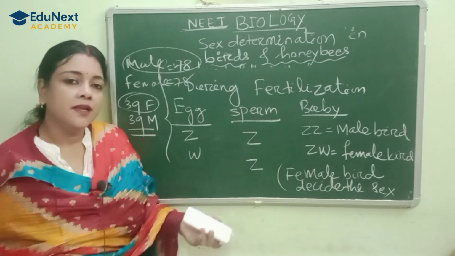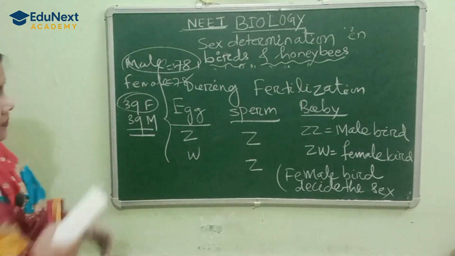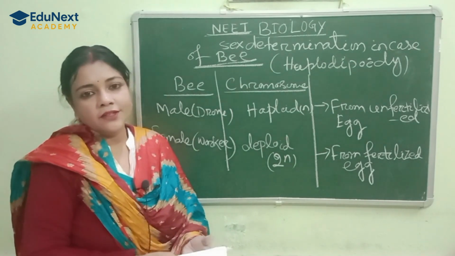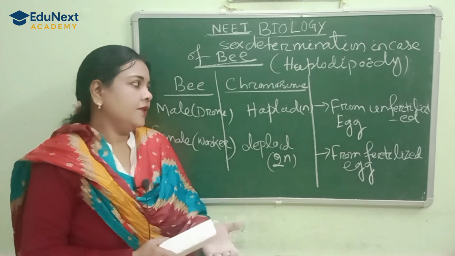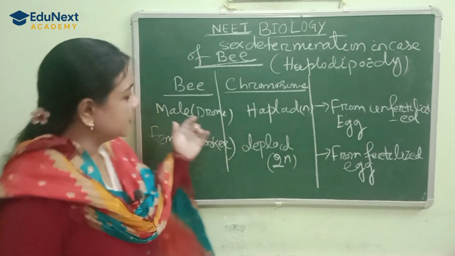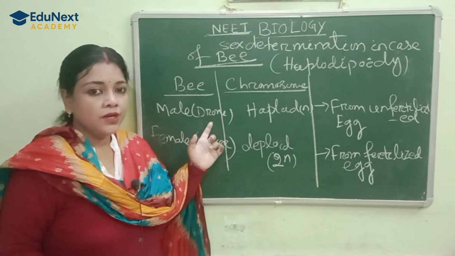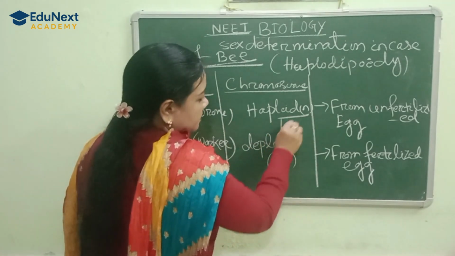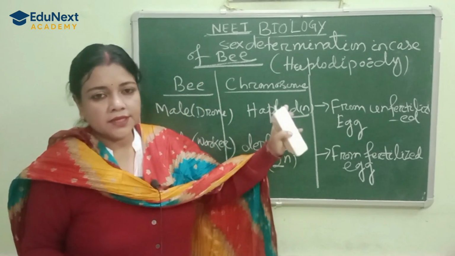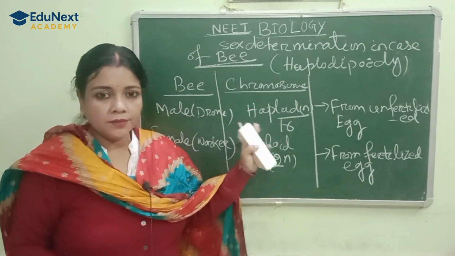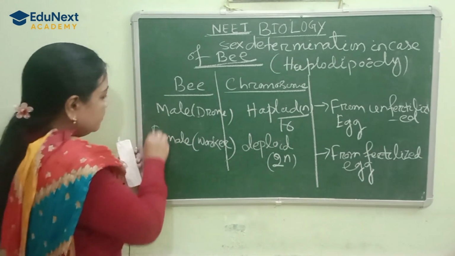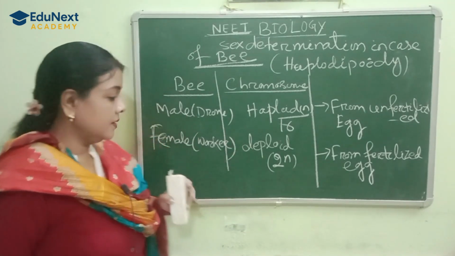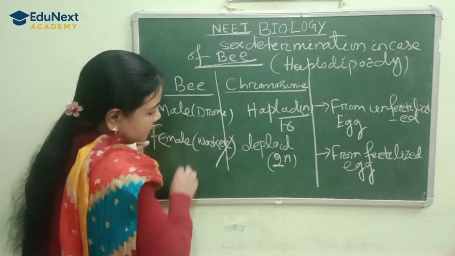Now let us discuss how sex is determined in honeybees. Honeybees have males and females. The male honeybee is known as the drone. The male bee is haploid in nature, with 16 chromosomes. Similarly, the female is known as a worker, and one of the workers becomes the queen. So the female is a worker or queen.